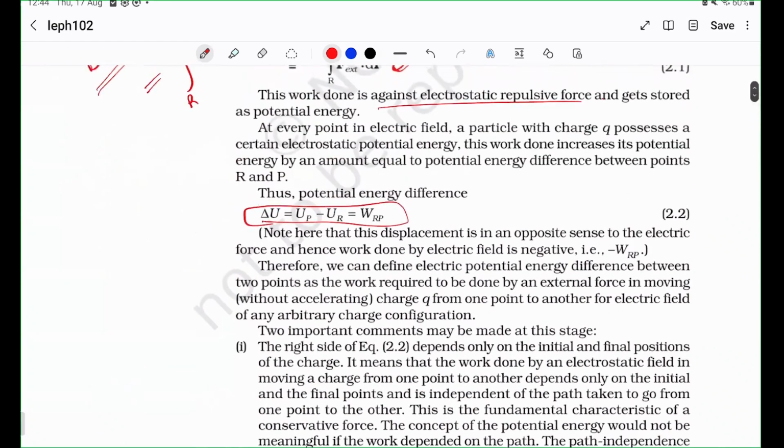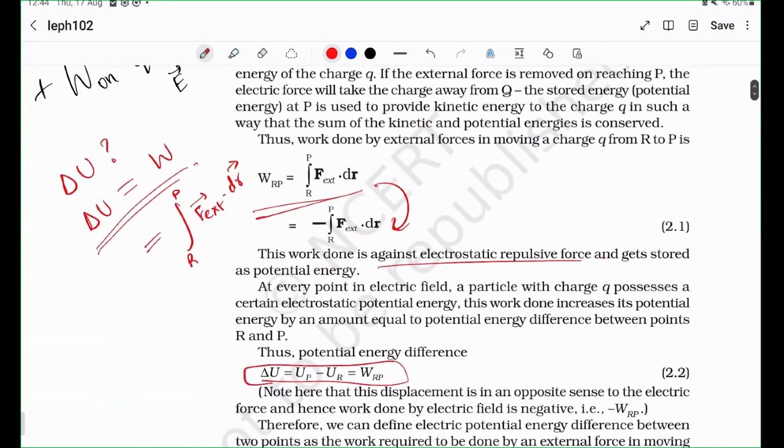Now we come to a very important point. In electrostatics, please note this word statics very, very carefully, the work done from R to P is independent of the path.